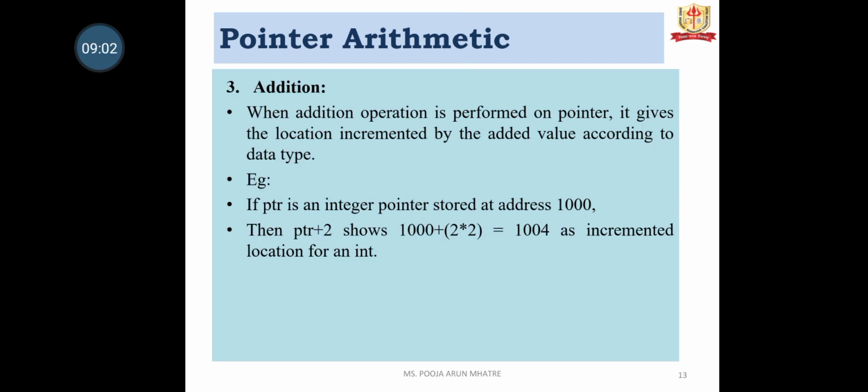Then the addition operator. When an addition operation is performed on a pointer, it gives the location incremented by the added value according to the data type. For example, if ptr is an integer pointer stored at the address 1000, then ptr + 2 gives 1000 + 2 * 2, that is 1004, as the incremented location for an integer.